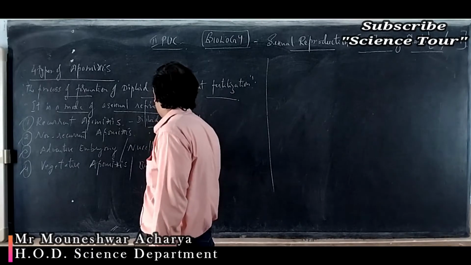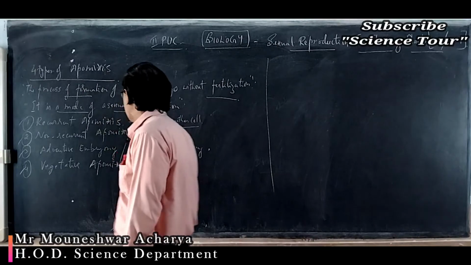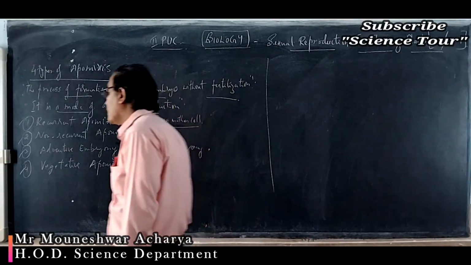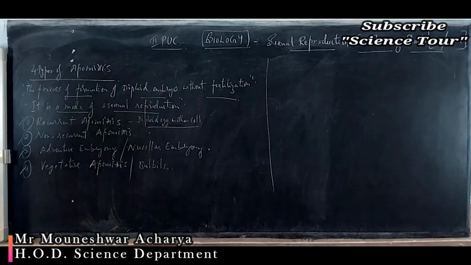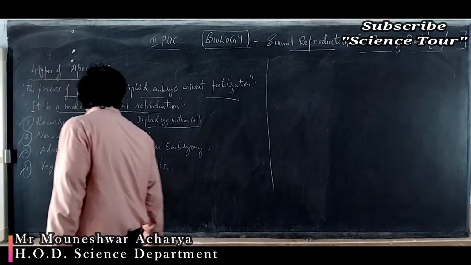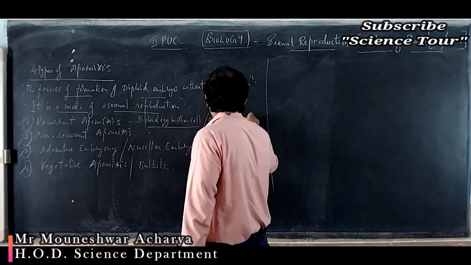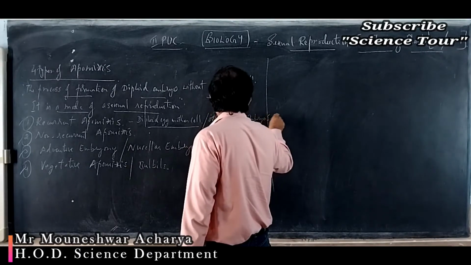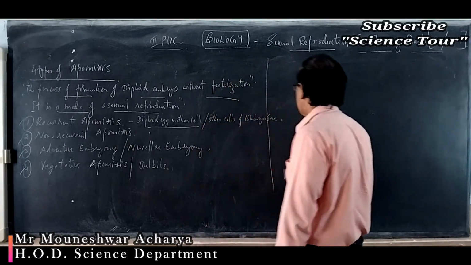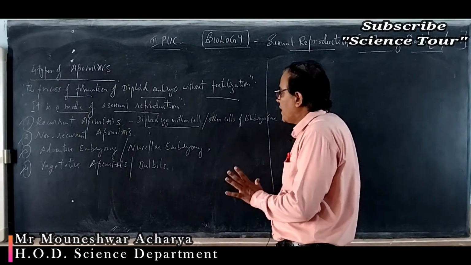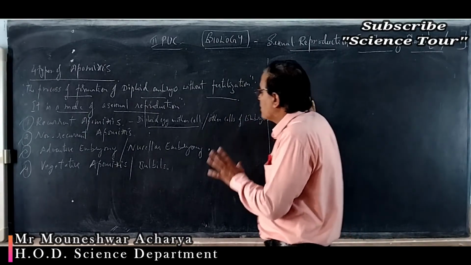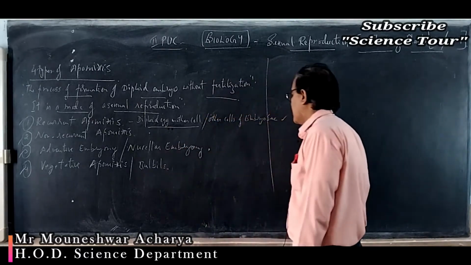The egg mother cell is diploid, so the embryo must also be diploid. Or it develops from some other diploid cells of the embryo sac. So here the embryo develops, of course, without fertilization, either from the diploid egg mother cell or from other cells.